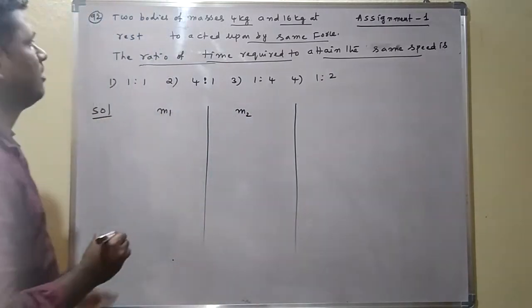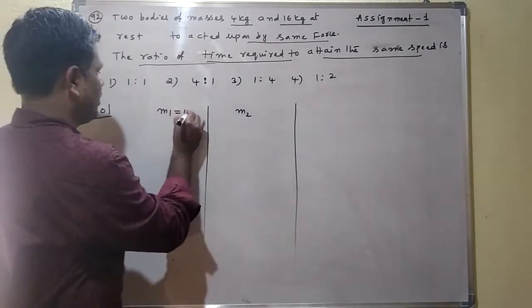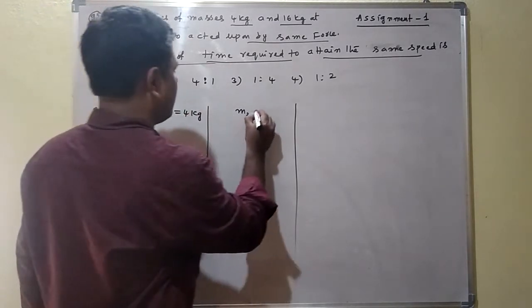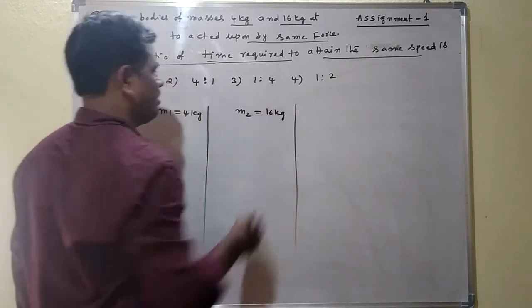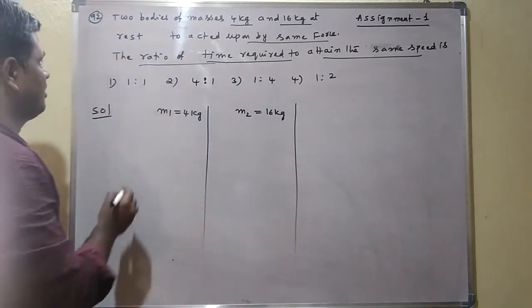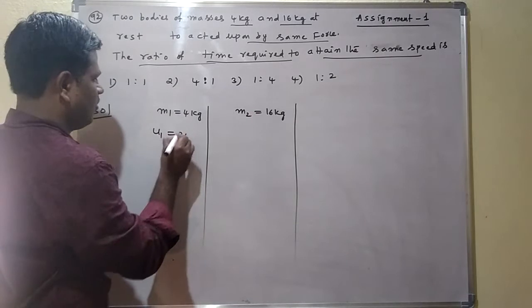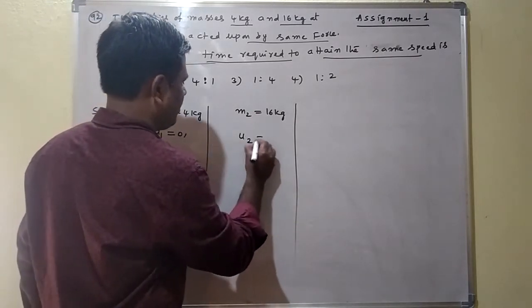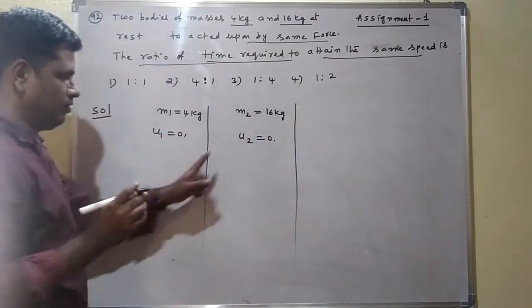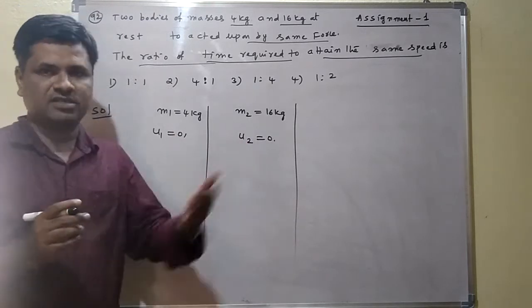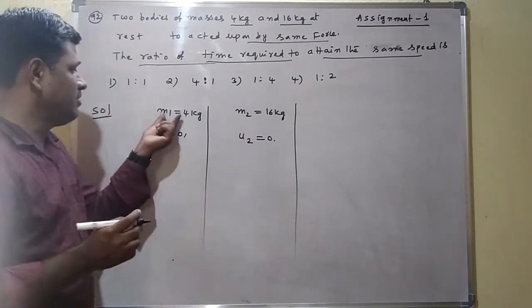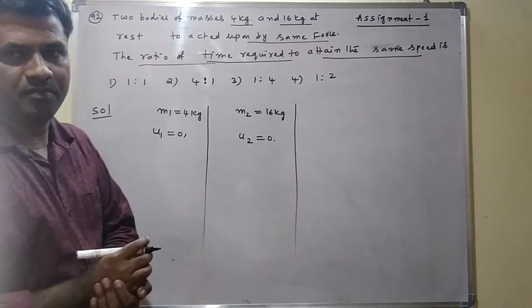Here the M1 body's mass is 4 kg. The M2 body's mass is 16 kg. Initially both are at rest. Rest means U1 equal to 0, and for the second body U2 equal to 0. Here U2 means the initial velocity of the second body, and U1 means the initial velocity of the first body.